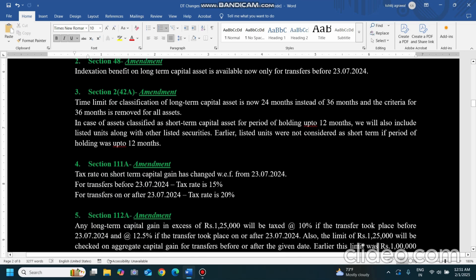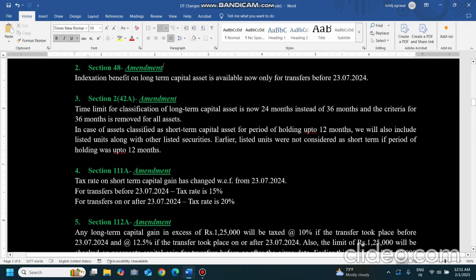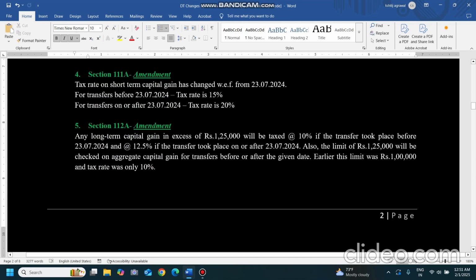Now coming to the tax rates. These are the basic things: the period of holding, and whether the indexation benefit is applicable or not. Three sections are important: section 111A, 112A, and 112. Coming to section 111A, what does it say? It deals with short-term capital gain on listed securities, units of an equity oriented fund, and business trust. If the transfer is done before 23rd July, the rate is 15%, which is the old rate. But if the transfer happens after 23rd July 2024, then the rate of tax is 20%. Now coming to 112A, the rates are changing.